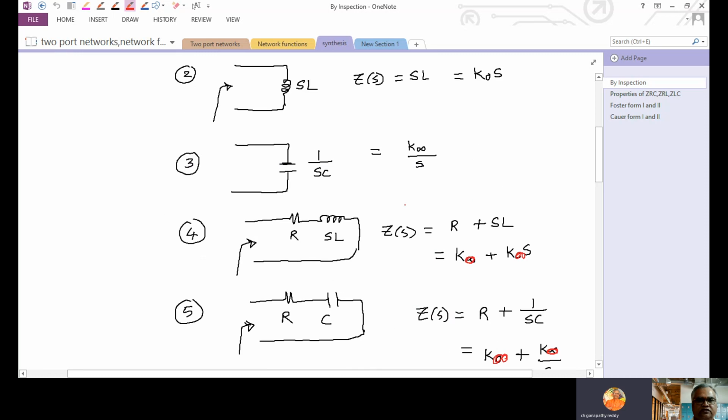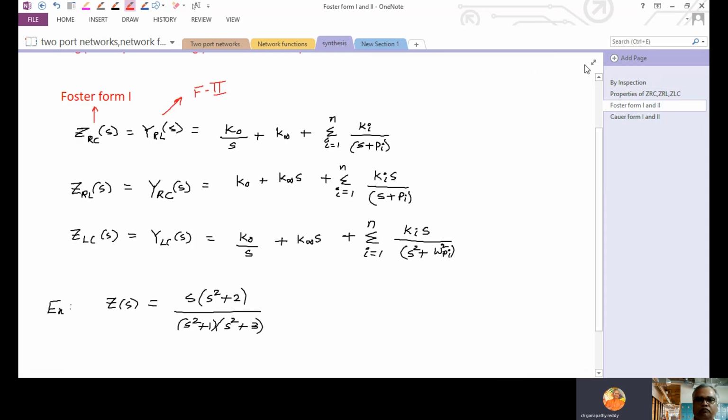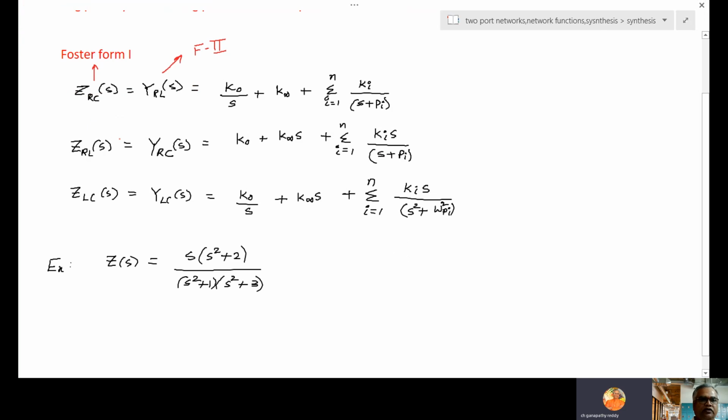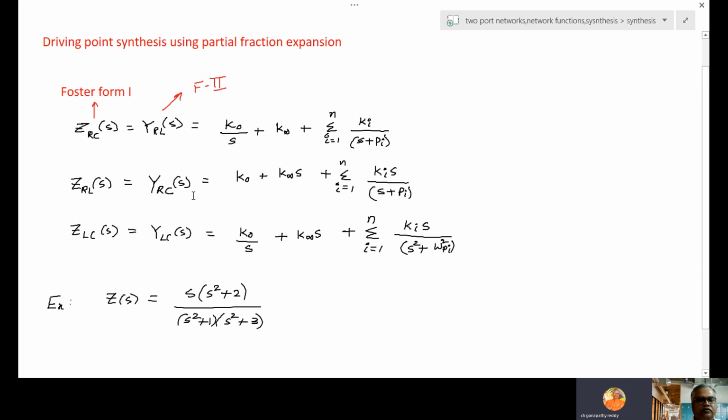RL parallel will have K_i S by S plus P_i. And going back, so we are here at RL. So K0, K infinite S. So RL series now. So inductor will have K infinite S. Resistor K0. So K0 plus K infinite S plus K_i S by S plus P_i. So here numerator S is.